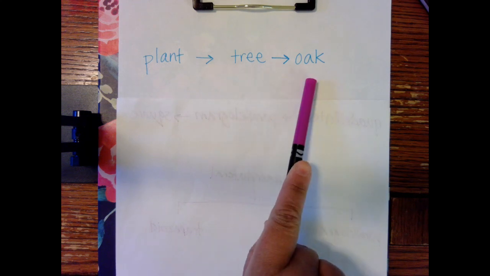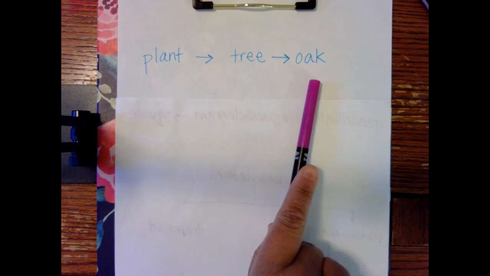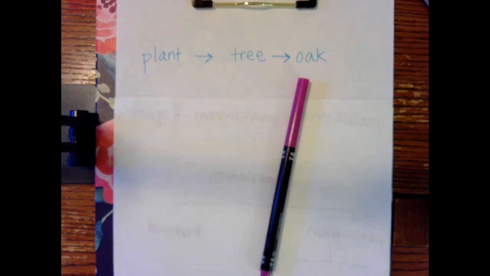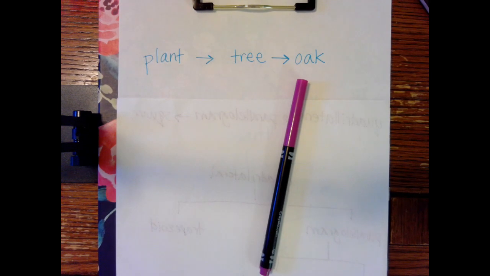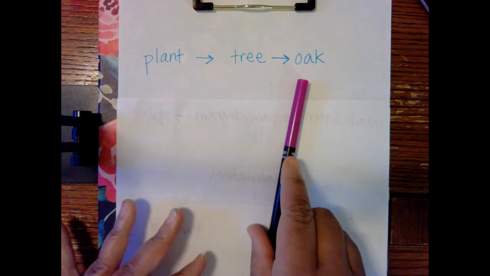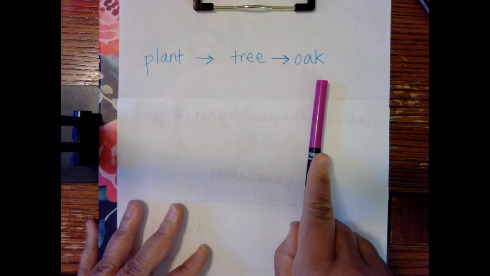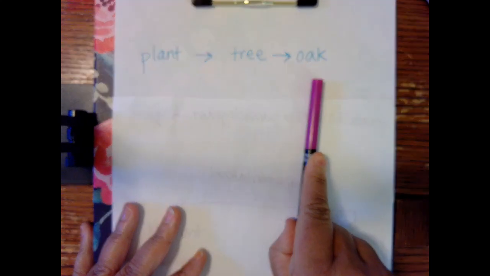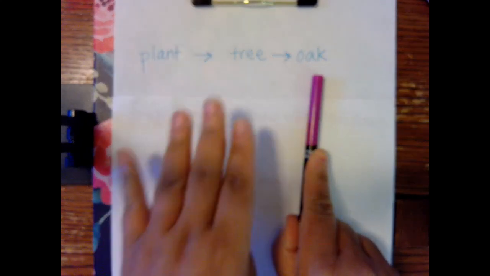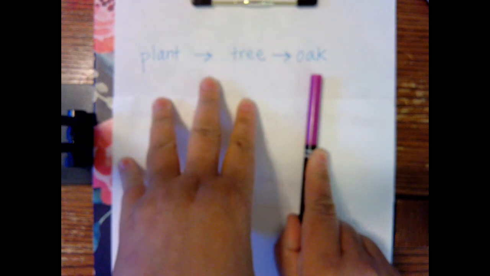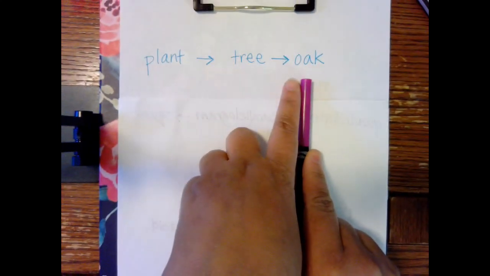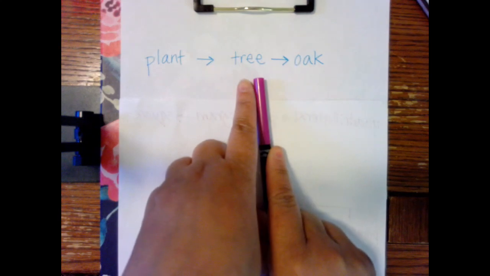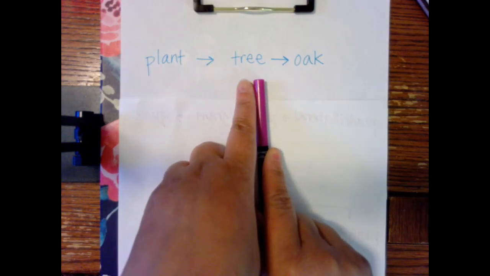No. There could be palm trees, pine trees, Christmas trees, lots of different kinds of trees. So, when you're very specific, the items on this side share all the traits of the things above it. So, oak trees have all the qualities that trees have, and trees have all the qualities that plants have.